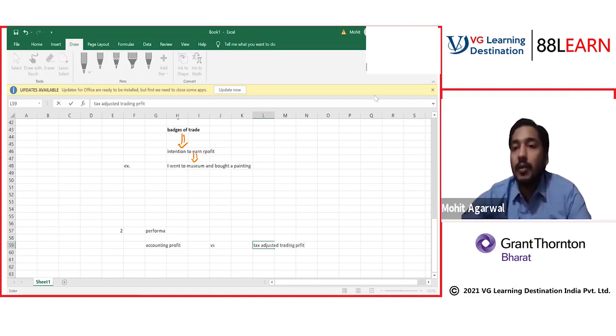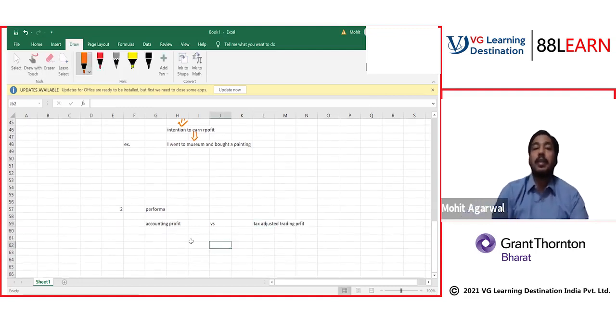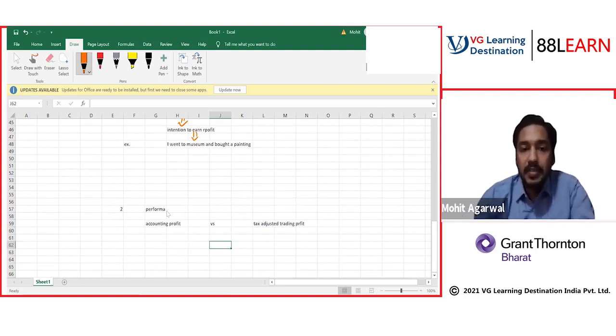Now, I want all of you to understand this very carefully. This is fundamental. I'm not interested in accounting profit. I'm interested in tax adjusted profit, tax adjusted trading profit.